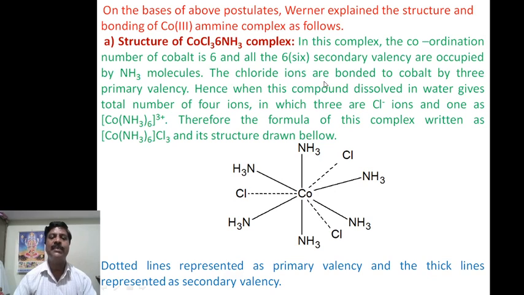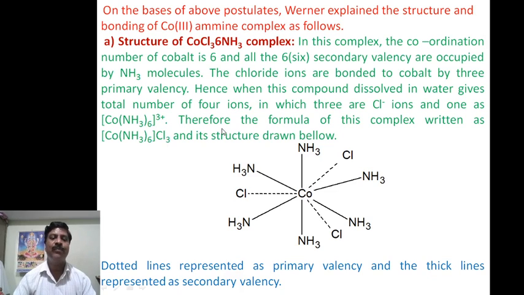The chloride ions are bonded to the cobalt by 3 primary valencies, and the 6 ammines occupy the secondary valencies. Hence, when this compound is dissolved in water, it gives a total of 4 ions: one complex ion and 3 chloride ions, because the complex has coordination number 6. Therefore the formula of the complex is written like this. The coordination number is fixed at 6 for cobalt, and the chloro group is primary and ionizable.